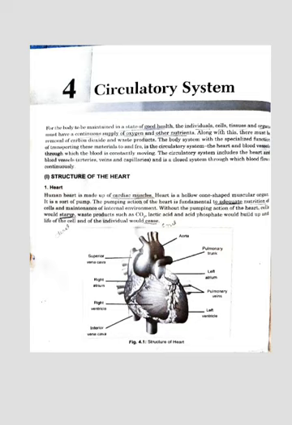Today we will start chapter number 4. The name of the chapter is circulatory system. So let's start. First of all we will discuss what the circulatory system is. The circulatory system delivers oxygen and nutrition to the cells and takes away waste. Waste means carbon dioxide and other waste products.